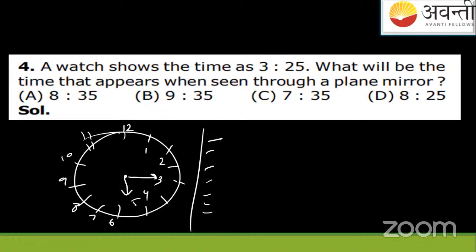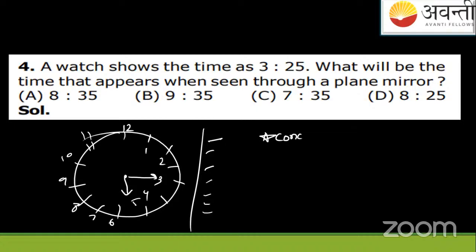So students, it's like this. The concept is like this. You can draw this watch on a paper. What is the concept? They're asking what time will come in the image in the plane mirror. What will be the time in the image of this clock, which is showing 3:25, PM, AM, I don't know, whatever it's showing. In the plane mirror, what time will the image show? So the concept is this.